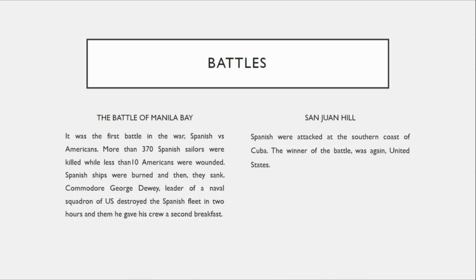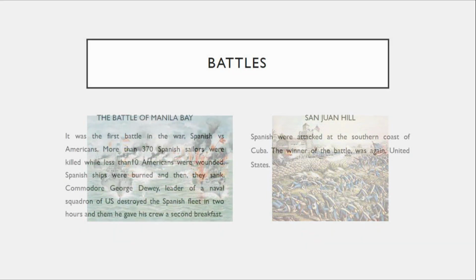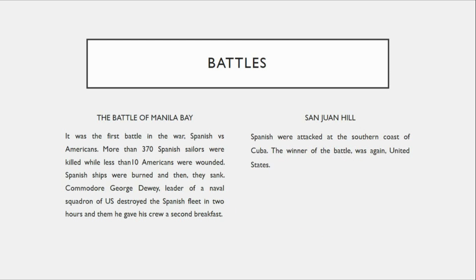Battles. The Battle of Manila Bay. It was the first battle in the war, Spanish versus Americans. More than 370 Spanish sailors were killed, while less than 10 Americans were wounded. Spanish ships were burnt and then they sank. Commodore George Dewey, leader of the naval squadron of the U.S., destroyed the Spanish fleet in 2 hours, and then he gave his crew a second breakfast.